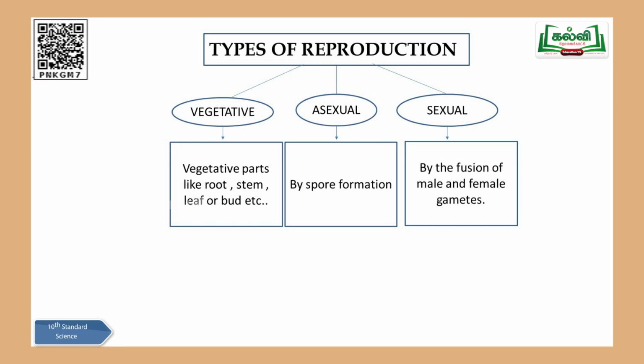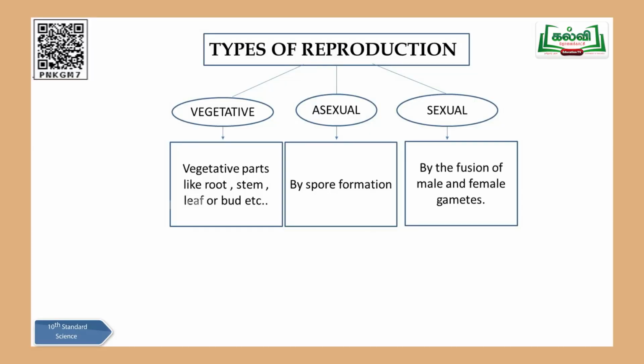Very interesting topic, children. As I just now told you the definition of reproduction and necessity of reproduction, then we have to think about the types of reproduction which are carried out in this world among living organisms. Types of reproduction, you definitely would have learnt in 7th and 8th standard. Just a recollection, there are 3 major types of reproduction carried out among living organisms, children. You all know very well.